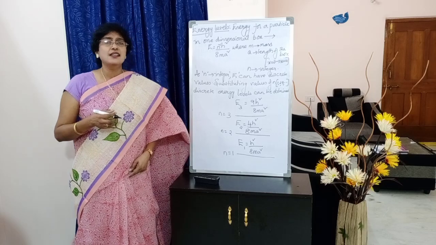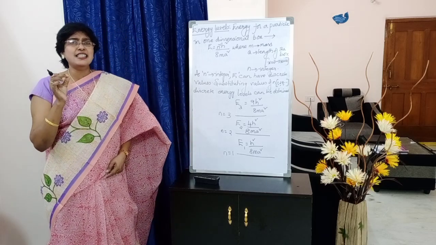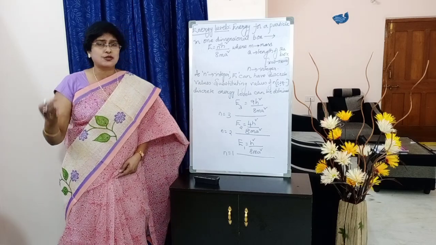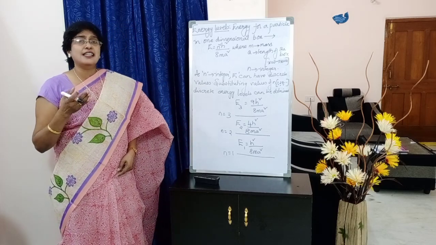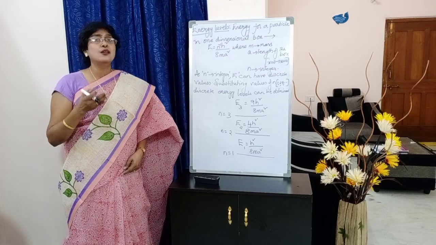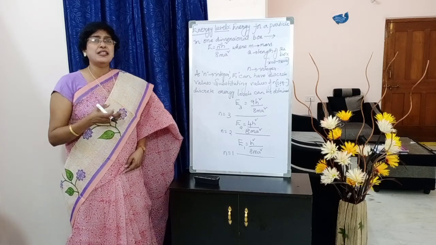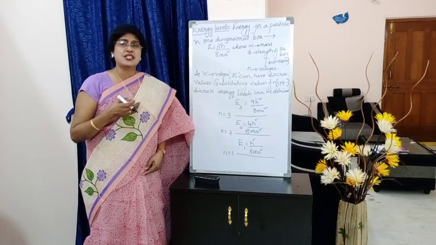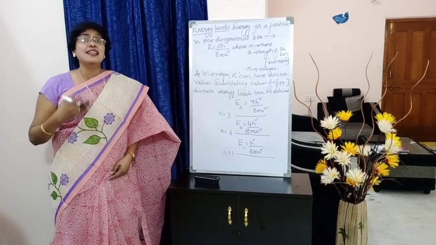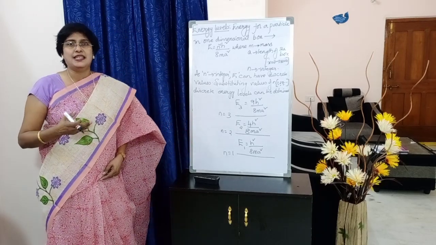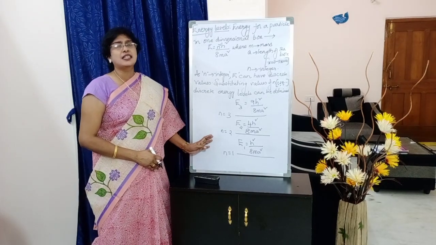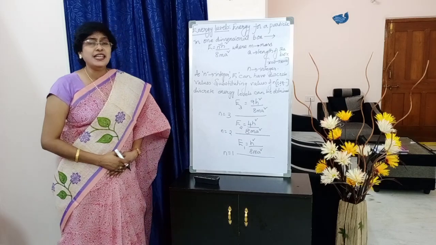Okay, written. Now, as this n is an integer which can have the values 1, 2, 3, 4 and so on, energy can have distinct values. So when we substitute the values of n in this energy equation, discrete energy levels can be obtained. Below I have given examples like n is equal to 1, n is equal to 2, n is equal to 3, like that.